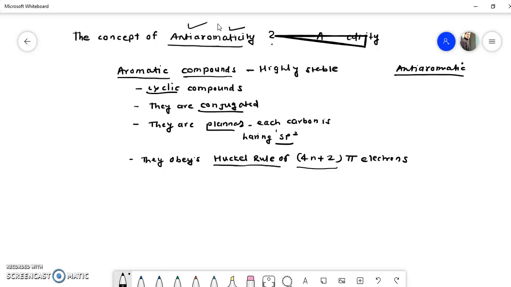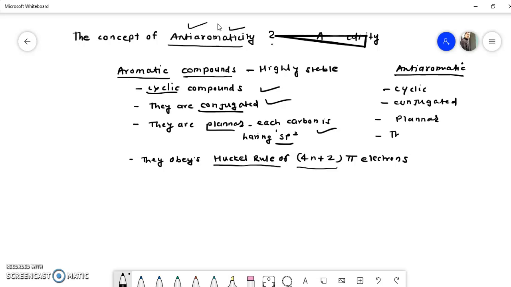Remember that the first three criteria are the same in anti-aromatic compounds also. Anti-aromatic compounds are cyclic, they are conjugated, and they are planar. Only the fourth rule, Huckel's rule, is different.